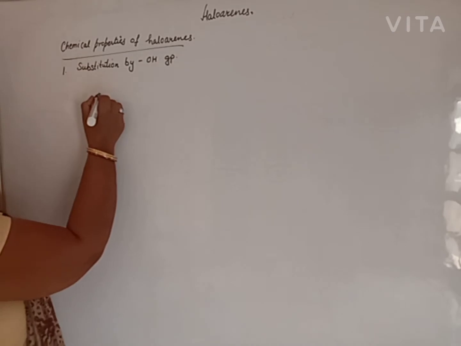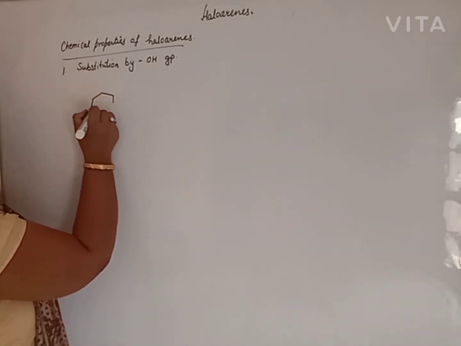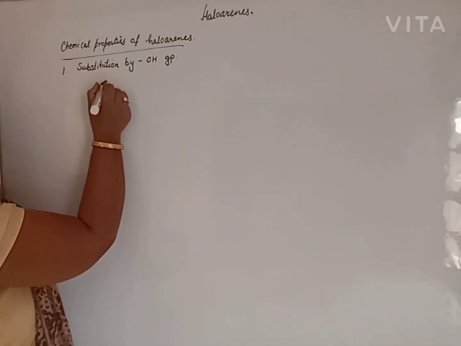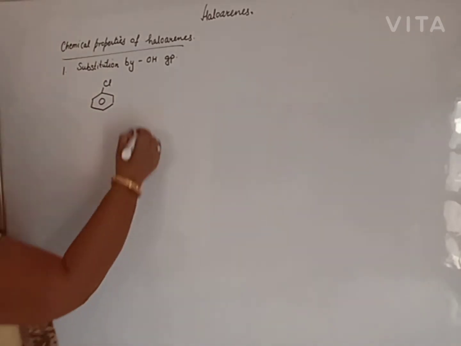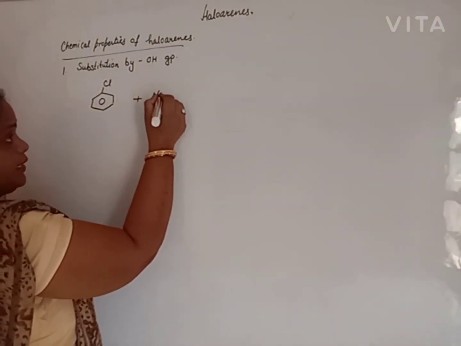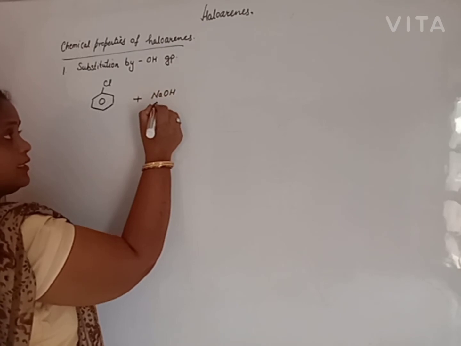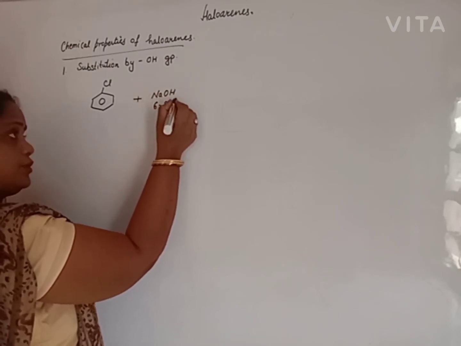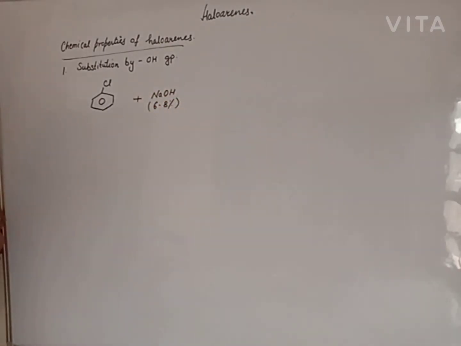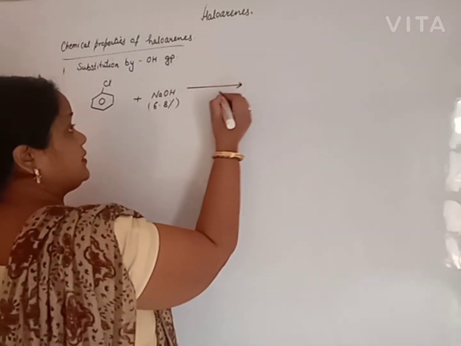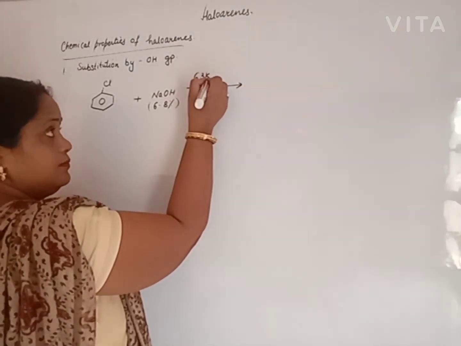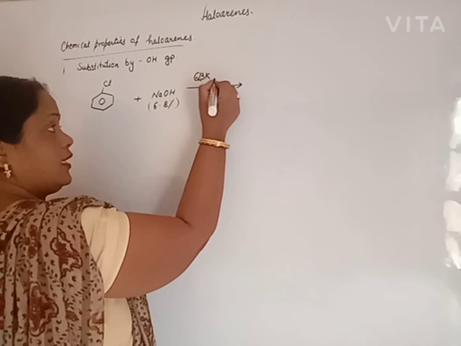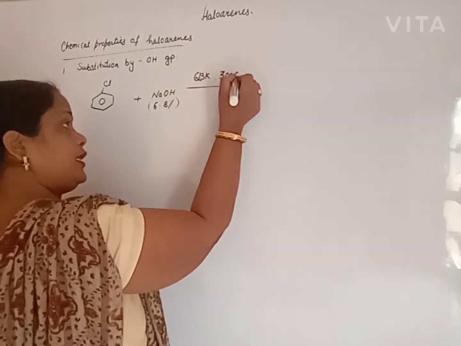First of all, we have chlorobenzene. Chlorobenzene is treated with sodium hydroxide, a 6 to 8% solution, at 623 Kelvin temperature and 300 atmospheric pressure.